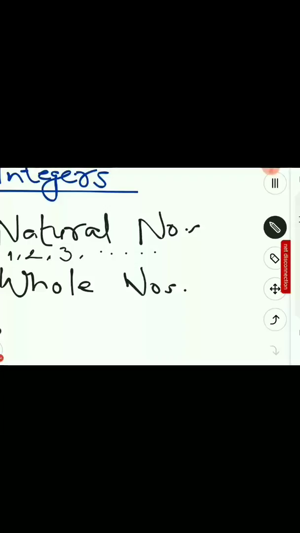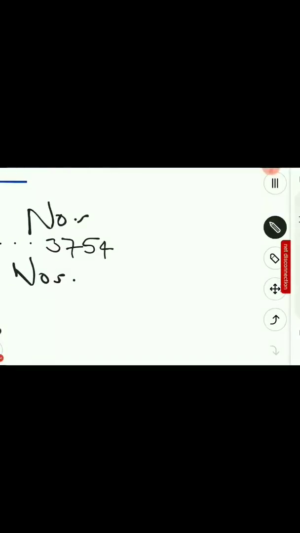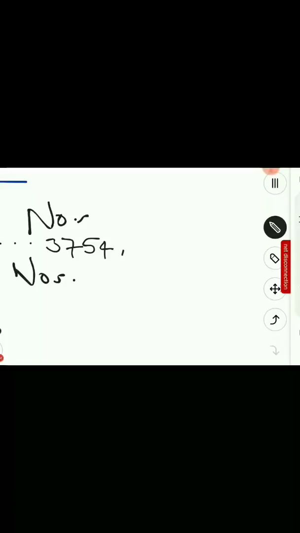What does this infinity mean? You can name any number like 3, 7, 5, 4. This is a natural number. Or you can name any other number, maybe 1, 5, 7, 8, 3, 2. However big the number is, this is going to come under natural numbers.